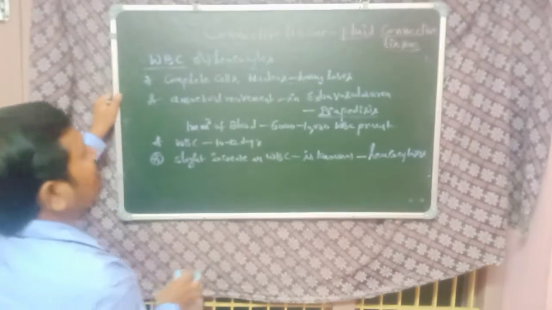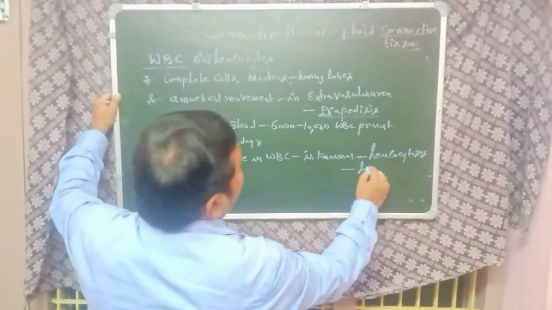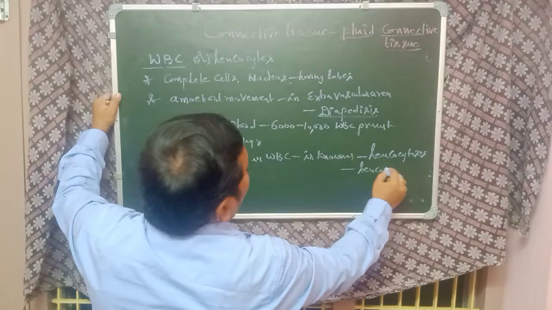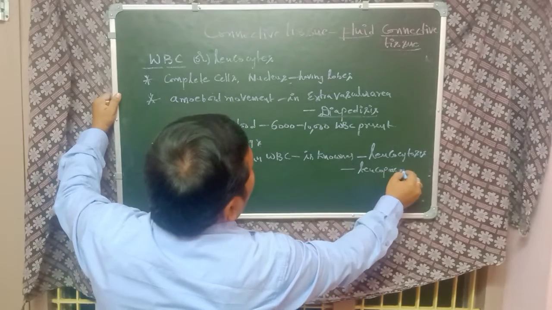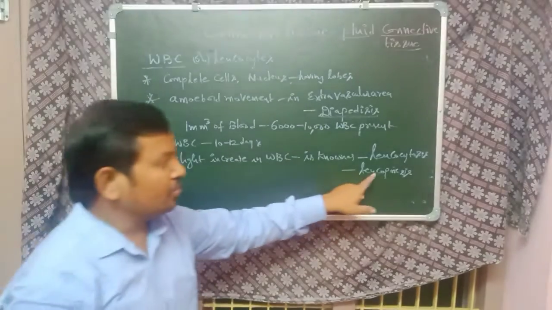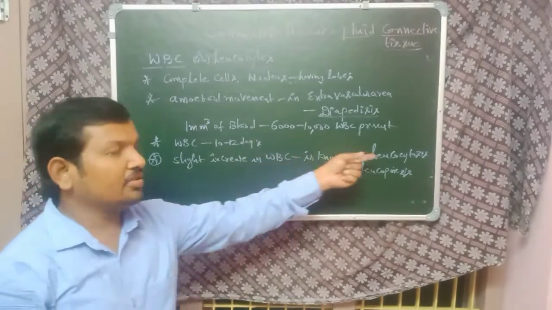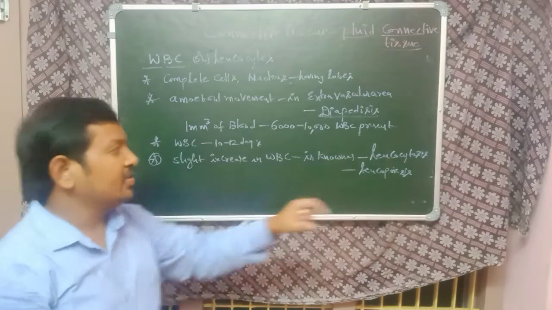The process of formation of WBC is known as leukopoiesis. The slight increase in the number of WBC cells is known as leukocytosis.